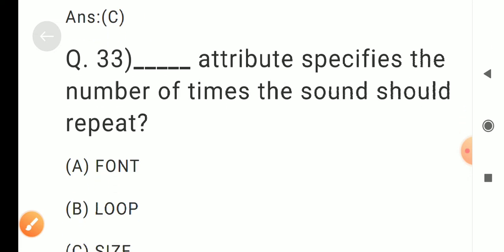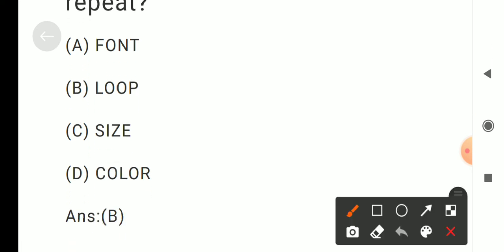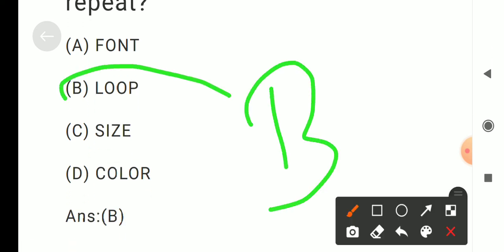Question number 33. This attribute specifies the number of times the sound should repeat. Options are A. Font, B. loop, C. size, D. color. Correct answer is B. loop.